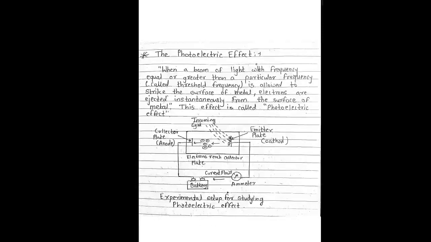If we measure the kinetic energy of the ejected electrons and plot it against the frequency of incident light, we obtain the graph shown in this figure: kinetic energy of photoelectrons versus frequency of incident light.